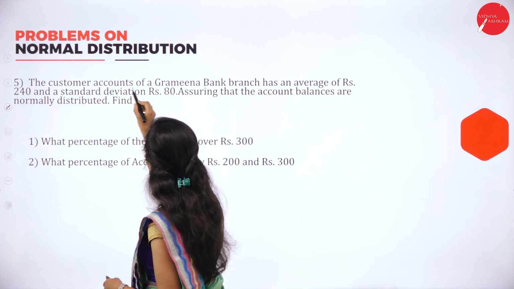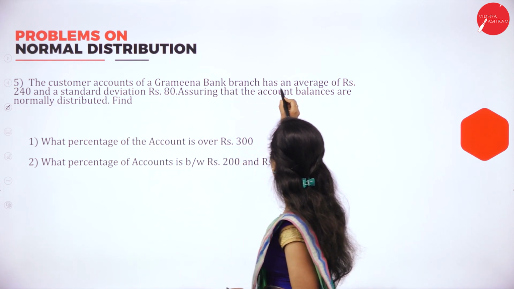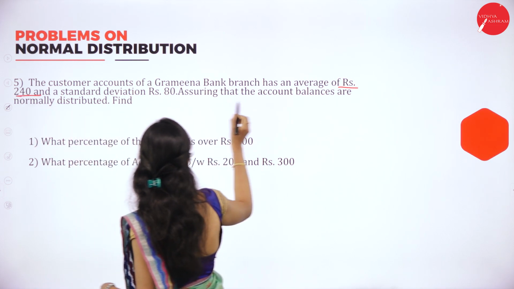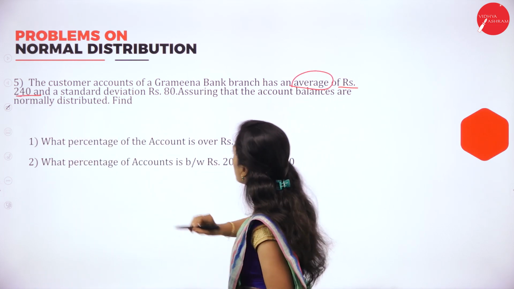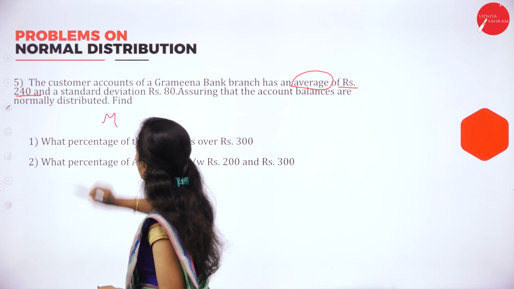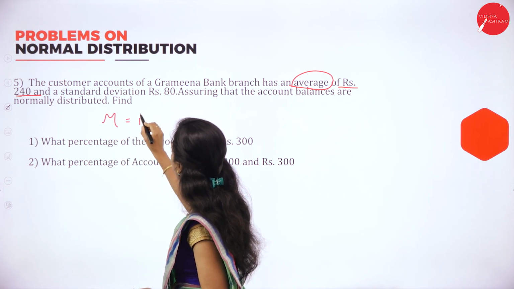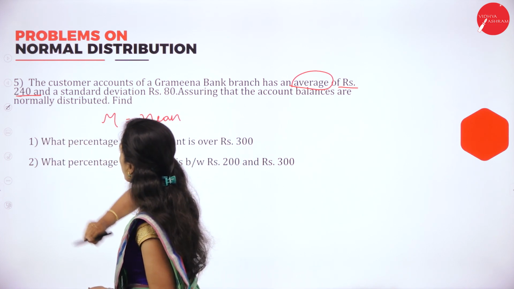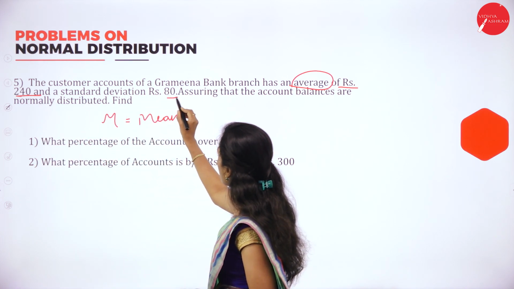Now we will solve the problem on normal distribution. The customer account of a Gramina Bank branch has an average of rupees 240. Average means it is mu value or mean value. Mean is equal to 240 and standard deviation is 80.